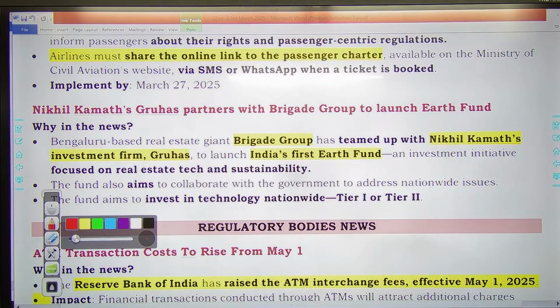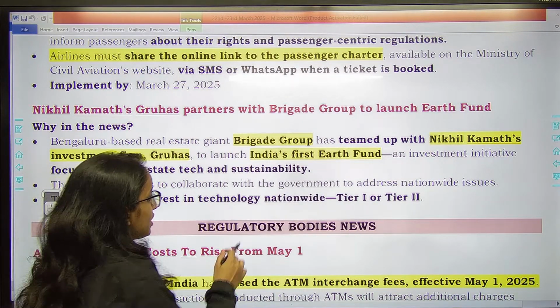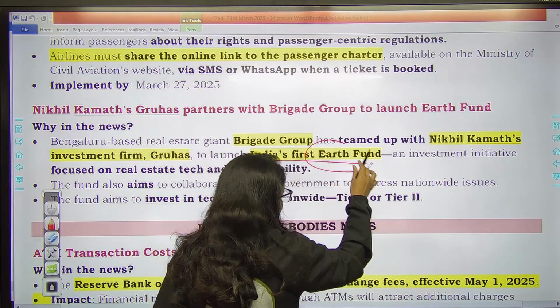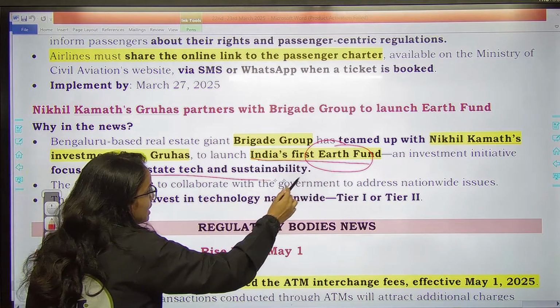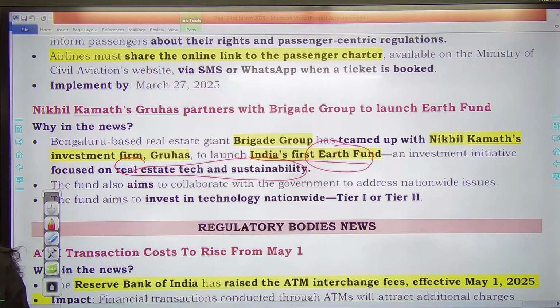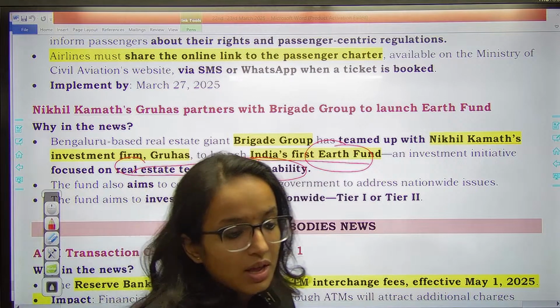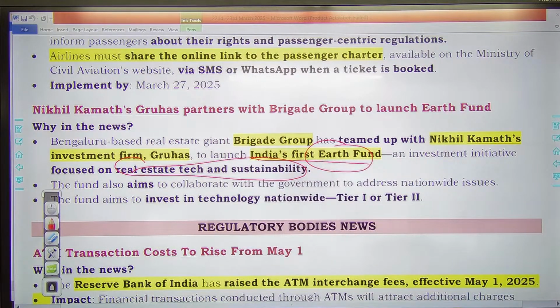Then Brigade Group, which is a Bangalore-based real estate company, has teamed up with Nikhil Kamat's investment firm Gruhas to launch India's first Earth Fund. Okay, India's first Earth Fund. What is it going to do? It is an investment initiative focused on real estate, tech and sustainability. So this is the first Earth Fund. It will be focusing on real estate technological development, also sustainability in the real estate domain.